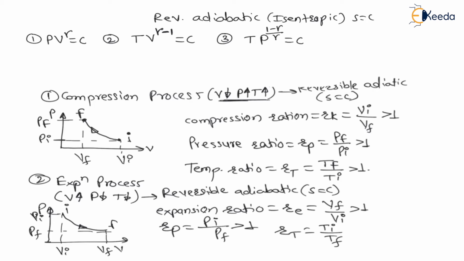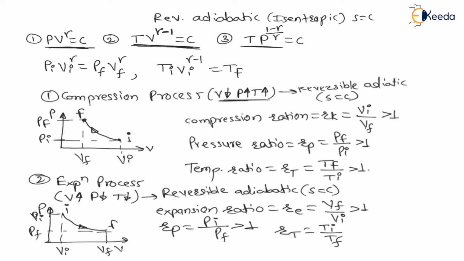This is a reversible adiabatic process. All are reversible adiabatic processes on various planes. On the PV plane, PV raised to gamma is equal to constant. On the TV plane, TV raised to gamma minus 1 is equal to constant. On the TP plane, TP raised to 1 minus gamma divided by gamma is equal to constant. Right. Means we can write initial pressure, initial volume raised to gamma is equal to final pressure, final volume raised to gamma. Again we can write Ti Vi raised to gamma minus 1 is equal to Tf Vf raised to gamma minus 1. Again we can write Ti Pi raised to 1 minus gamma divided by gamma is equal to Tf Pf raised to 1 minus gamma divided by gamma.